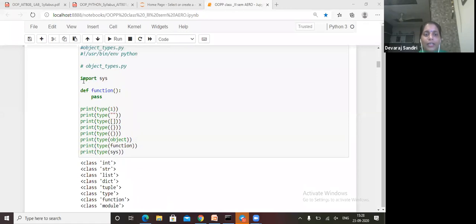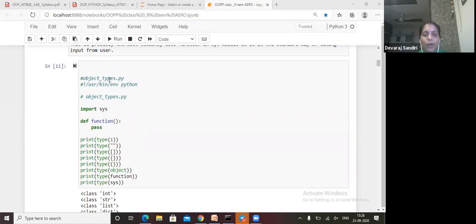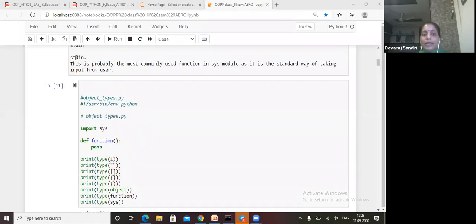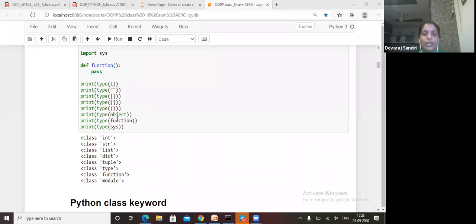Here I have given import sys. What is sys? Sys is used for standard input, stdin. It is one of the most commonly used modules, as it is a standard way of taking input from the user.